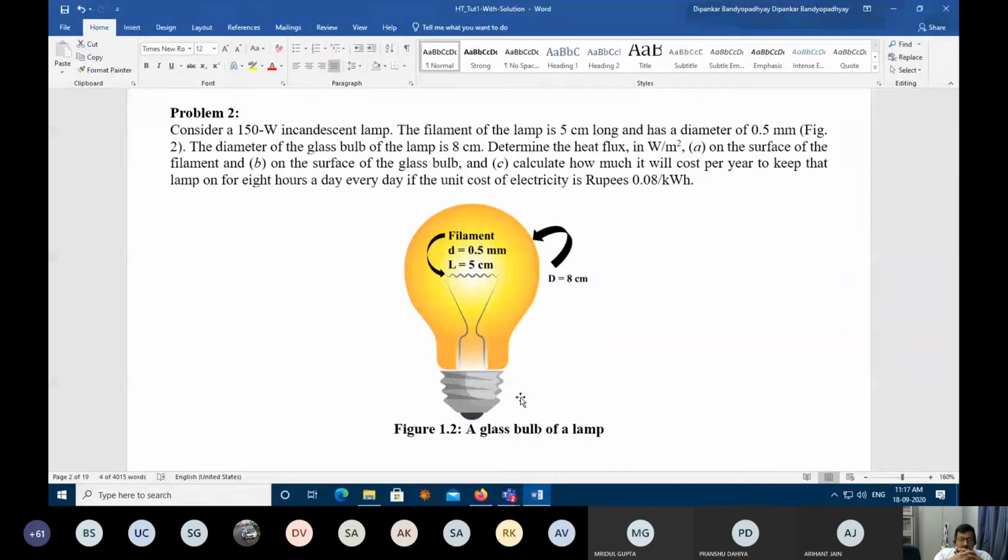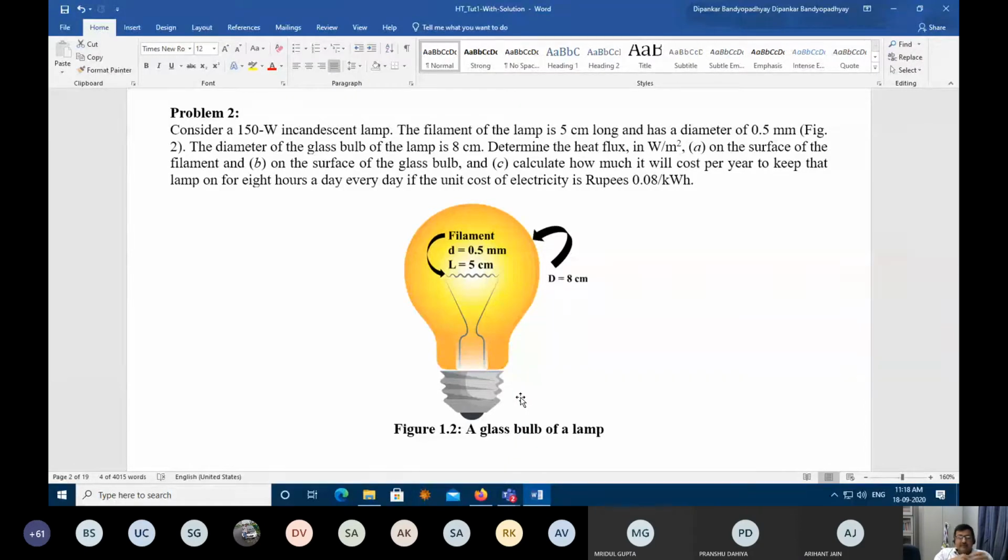The filament of the lamp is 5 centimeters long and has a diameter of 0.5 mm. The diameter of the glass bulb of the lamp is 8 centimeters. Determine the heat flux in watt per meter square on the surface of the filament and on the surface of the glass bulb. And part C is to calculate how much it will cost per year to keep that lamp on for 8 hours a day, every day, if the unit cost of electricity is rupees 0.08 per kilowatt hour.